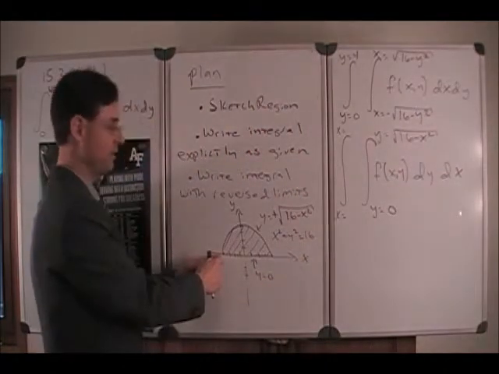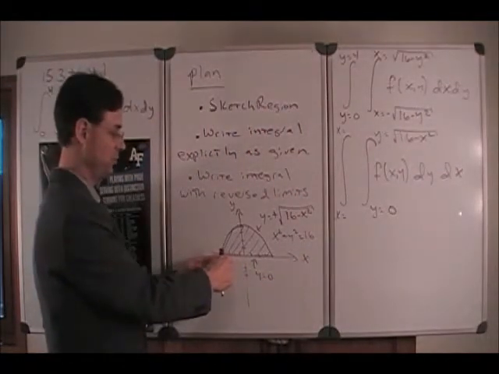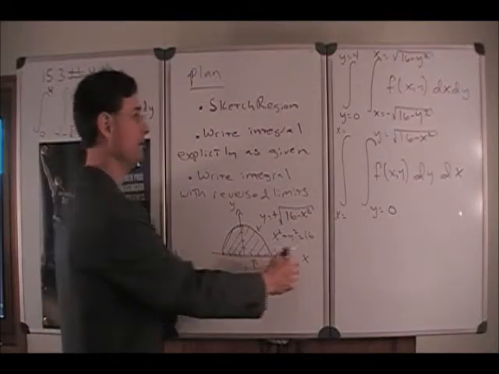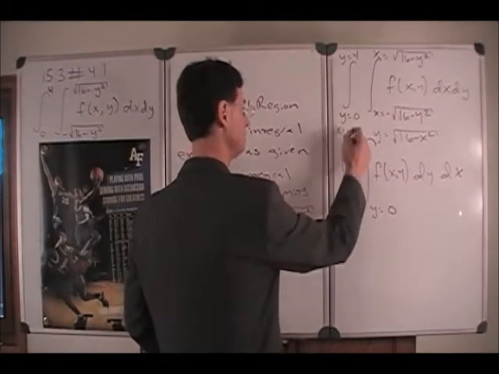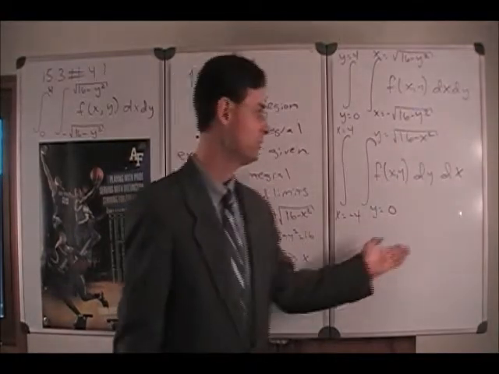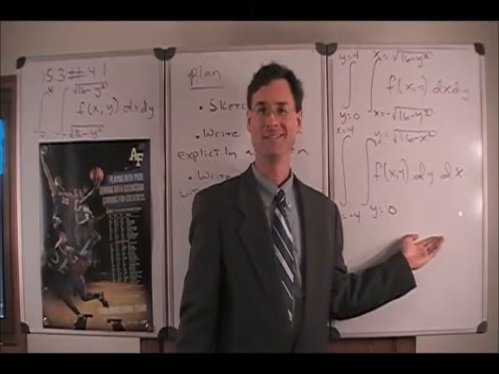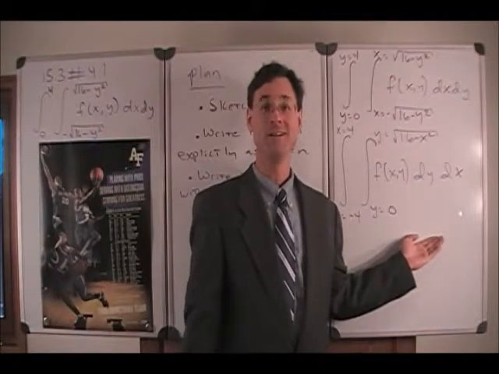What's the lower limit of integration in x? Well, that's negative 4. And the upper limit of integration in x is 4. And so this is our rewritten integral having reversed the order of integration.